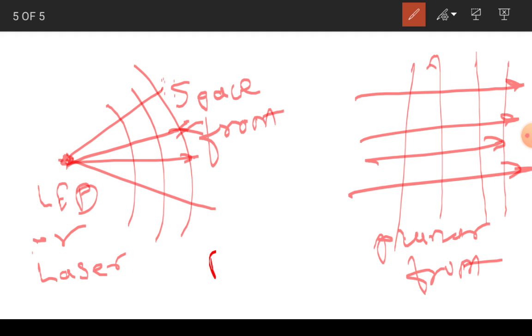When we go for this ray model, we will see what will happen when the light goes over a longer distance. We will see the different sources like LED and laser. Then we will find out the difference between LED and laser, and whose wavelength is good and whose beam width is good, that we will study at that point.